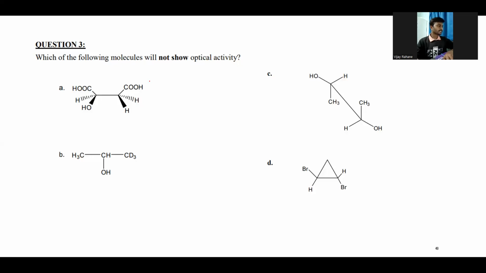So the next question is, which of the following molecules will not show optical activity? We need to find out which molecule doesn't have optical activity. If we look one by one.